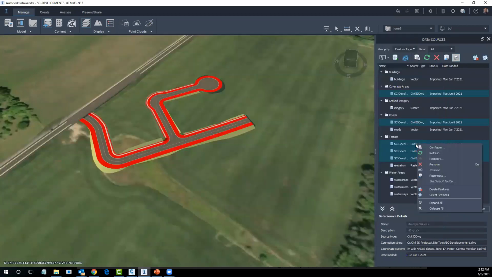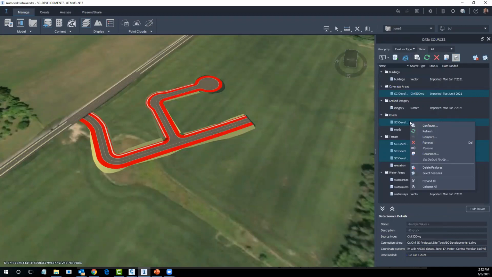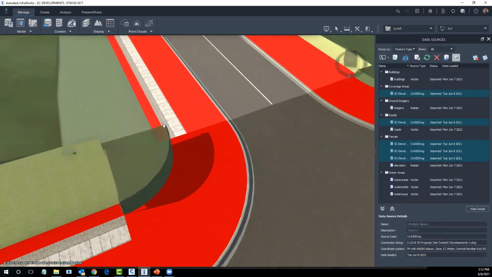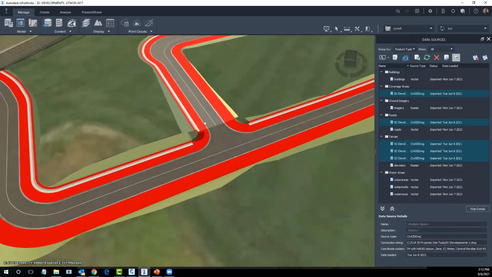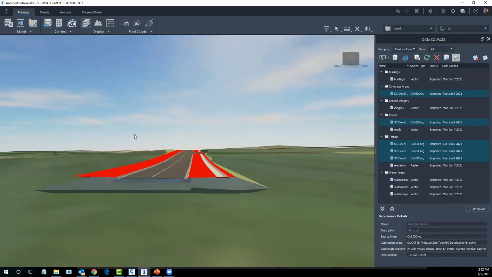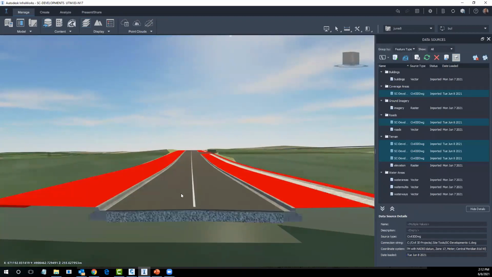You can grab the object that you want to adjust or has been adjusted and just pick re-import, and it'll bring that information back in. So the connection between Civil 3D and InfraWorks is there and stronger than ever. So by all means, take the opportunity to pull those things together. Do a good job of doing the work in Civil 3D, and what's going to come across in InfraWorks is going to really enhance the visualizations that you can create.